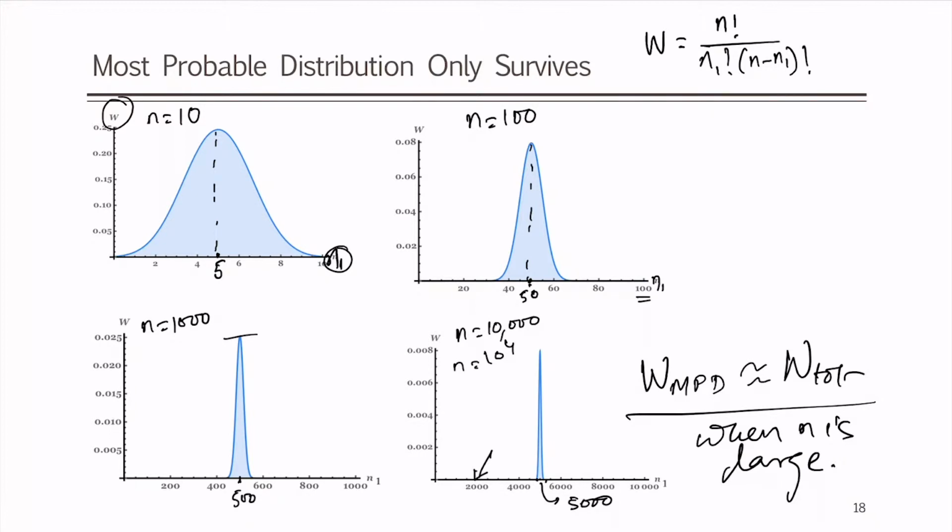So, see for example, N1 equal to 2000 is not there, almost no W for that, there is no W for even 4000, it drops just around 5000. If you plot the percentage deviation, it will be much more clear. So, the percentage deviation from n by 2 will be much more clear. According to the percentage deviation, it is not at all changing, which only means that for 10,000 particles the 5000 is most probable. So, that means half and half is most probable, and you need only that, and everything else will not be required at all.